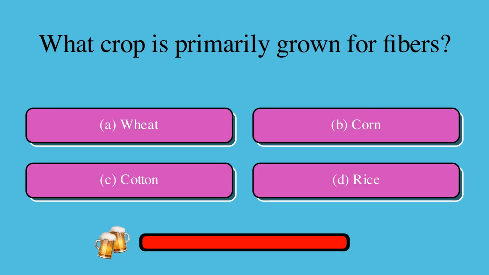What crop is primarily grown for fibers? Is it A, wheat, B, corn, C, cotton, or D, rice? The correct answer is C, cotton.